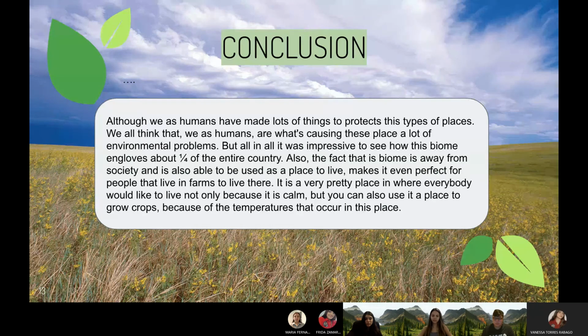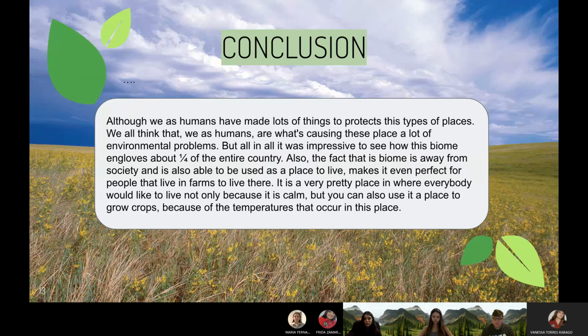Okay, so a conclusion that we made as a team was that we all know that although people are trying to do a lot of things to protect this type of environment, the main thing that is causing these places a lot of environmental problems are humans, and it's pretty bad that we are doing those type of things to something that is giving us food or a place to live.